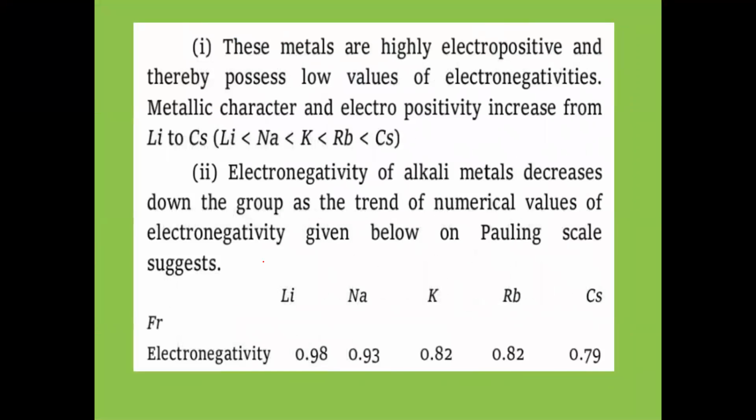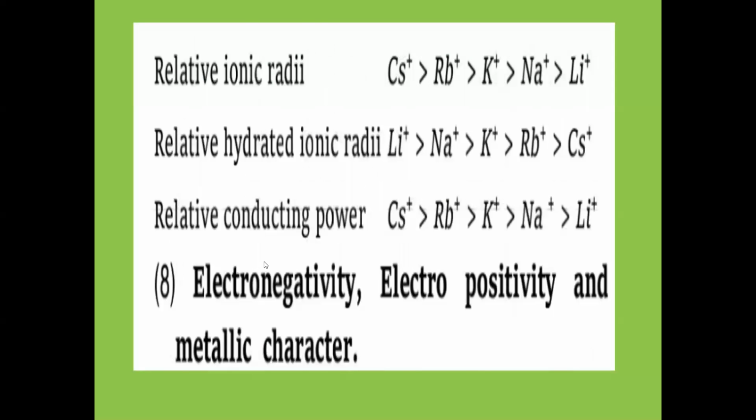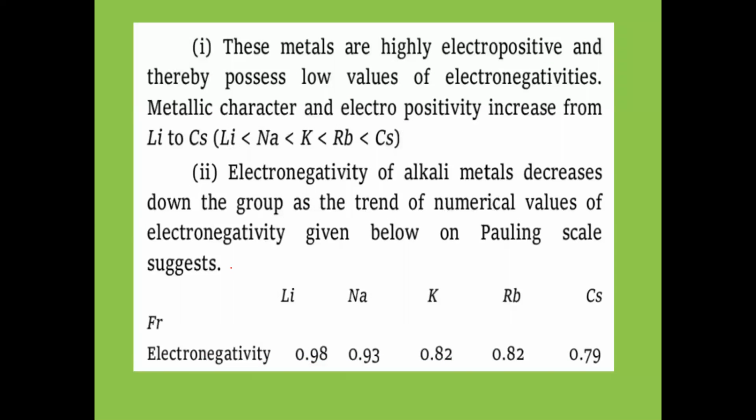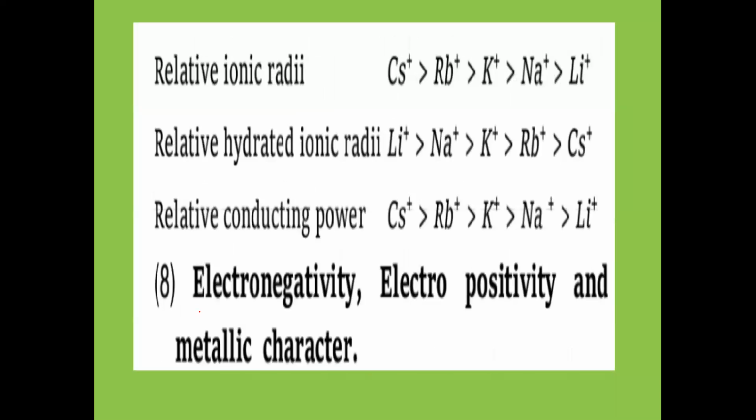Next, electronegativity, electropositivity. Here, electronegativity of alkali metals is very less. Electropositivity of alkali metals is very high. And metallic character of alkali metals is very high. They're highly metallic, highly electropositive, but least electronegative, alkali metals.